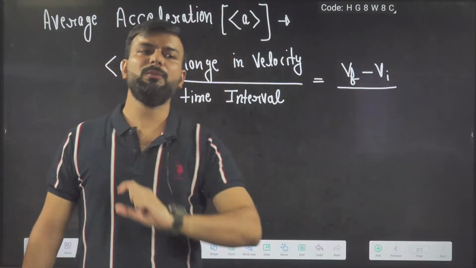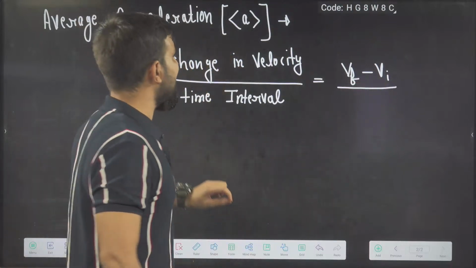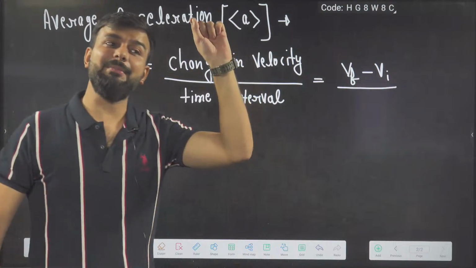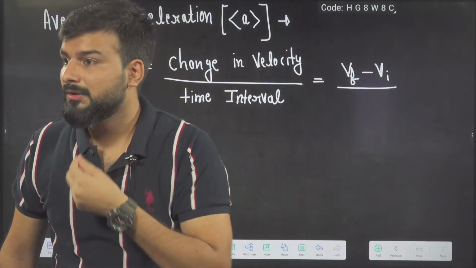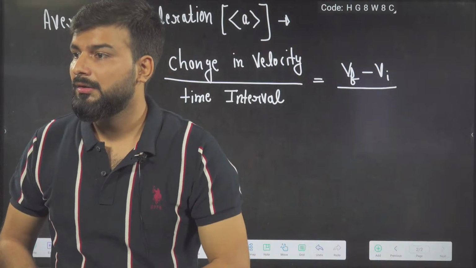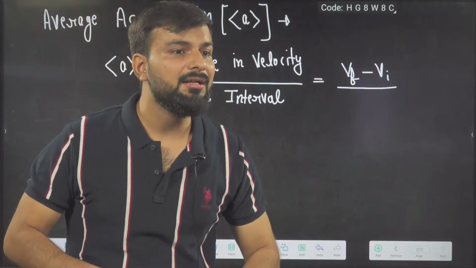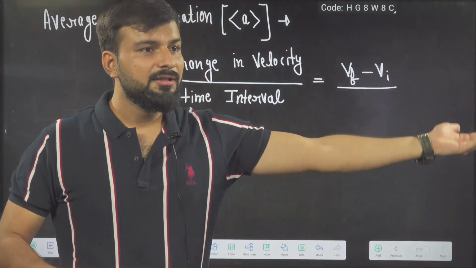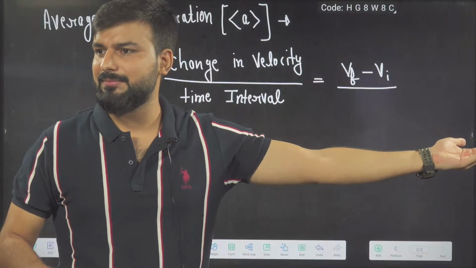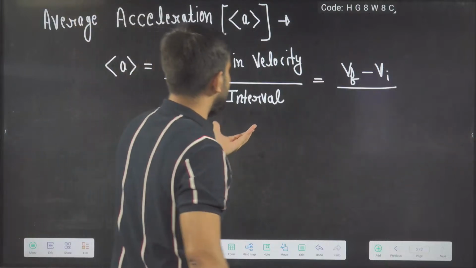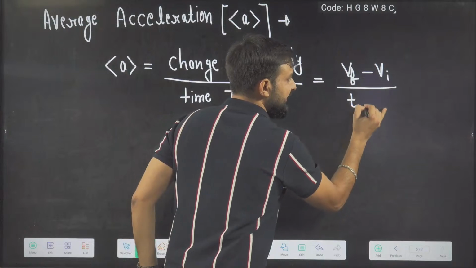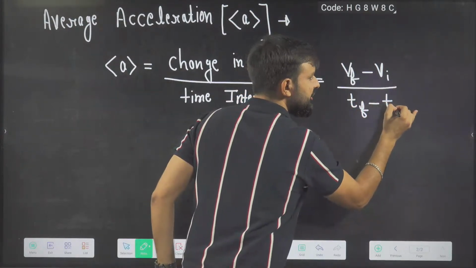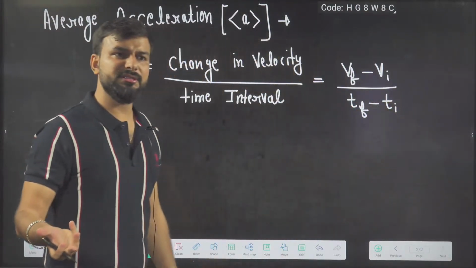And time interval will be what? Time interval, what did I teach in the beginning? What was the formula for time interval? Difference between two instantaneous times. So here, time interval will be final instantaneous time minus initial time. Simple. This is the formula.